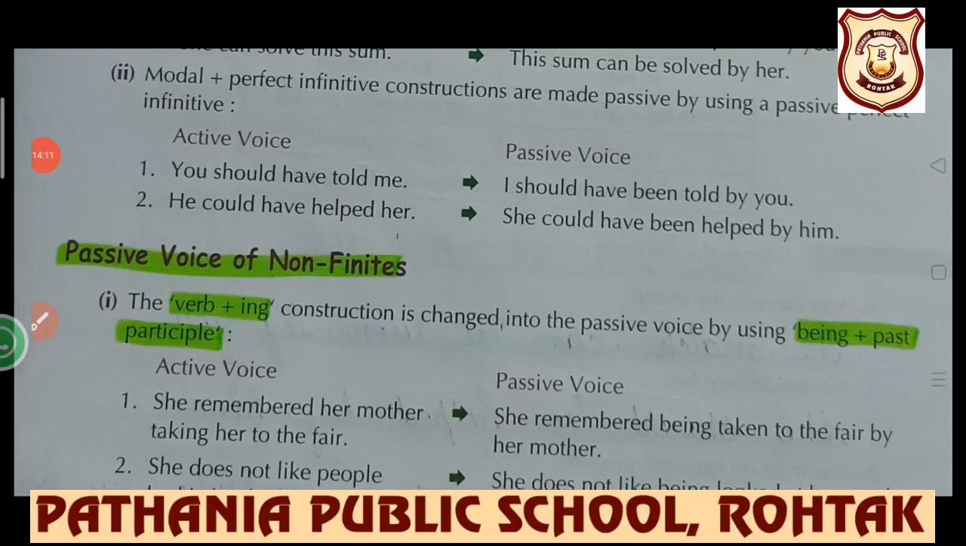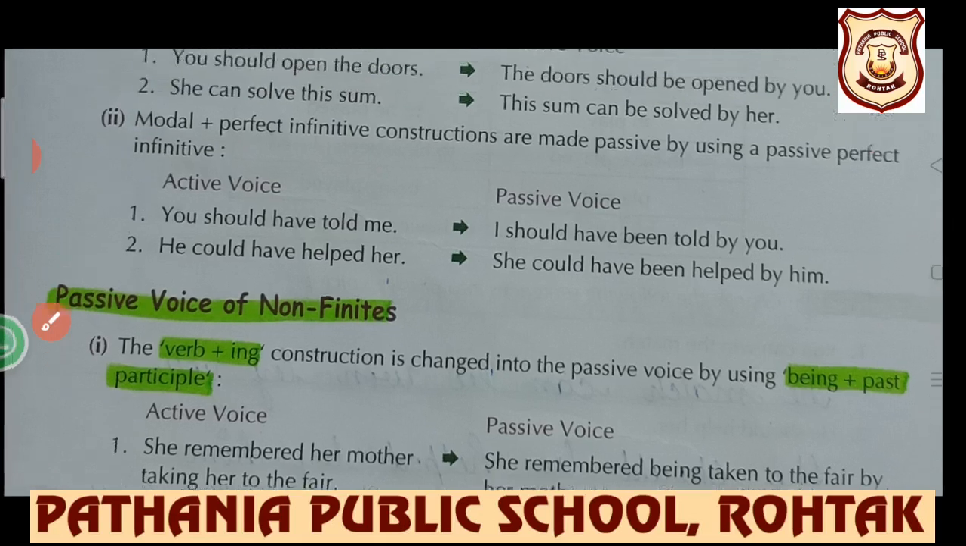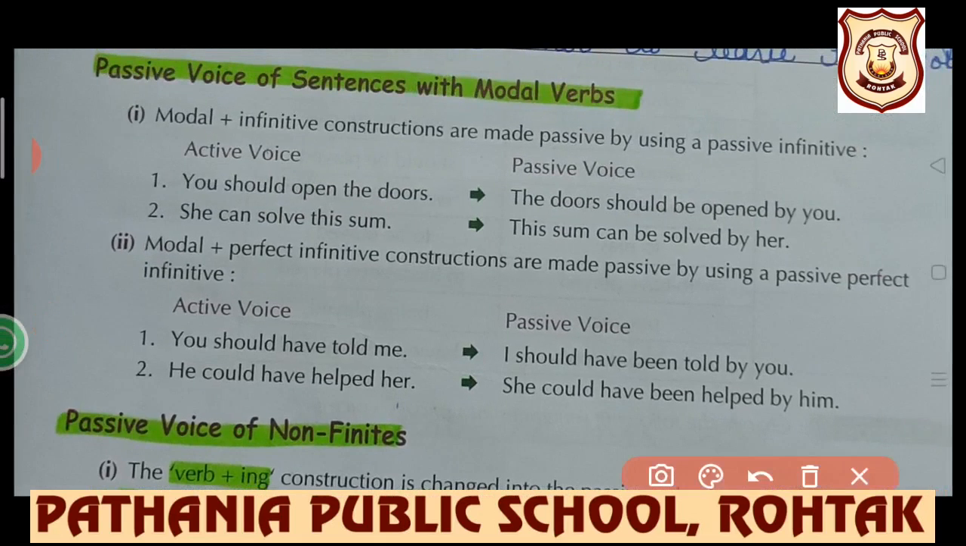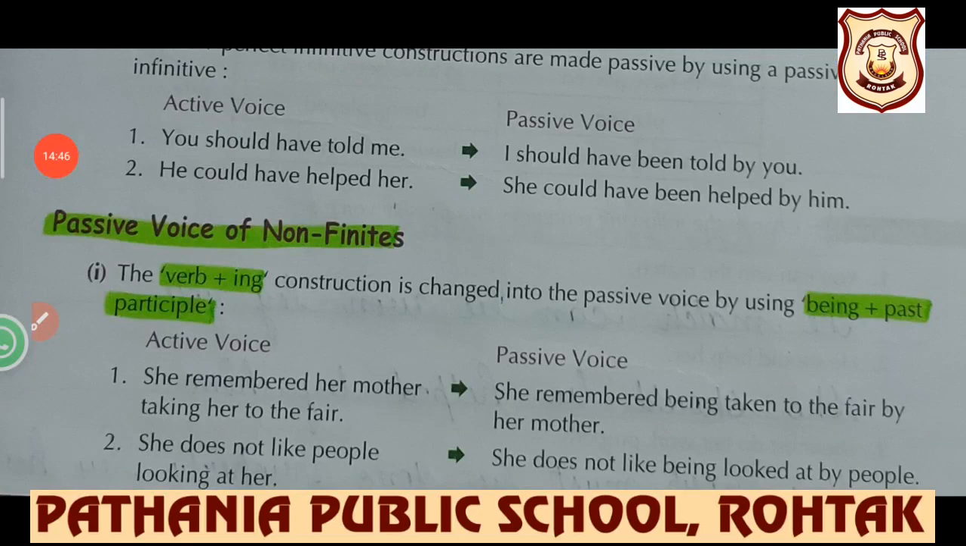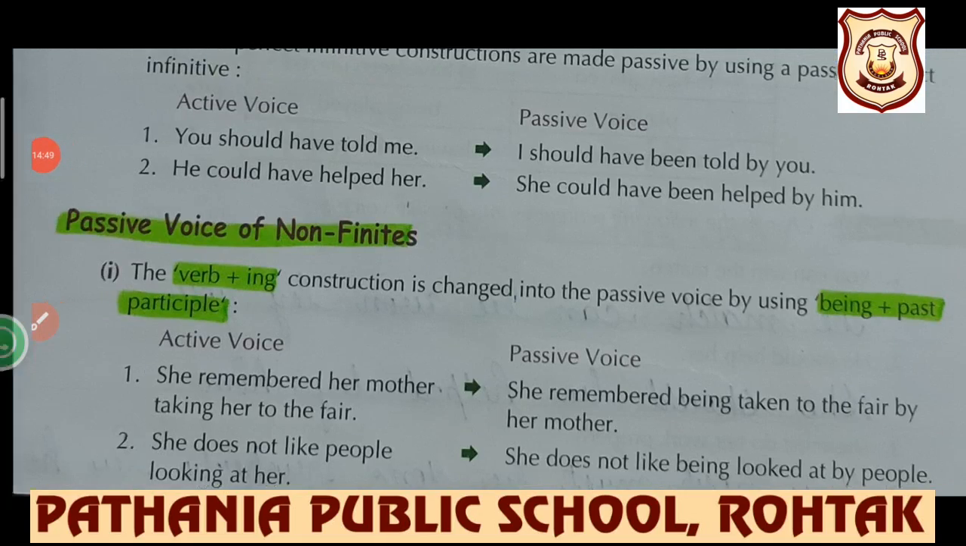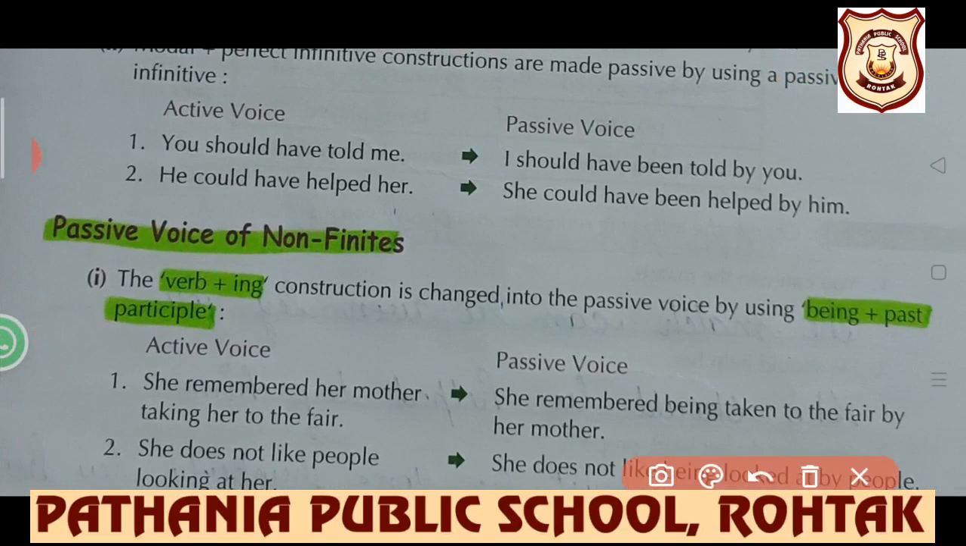Further we have modals plus perfect infinitive construction. Perfect infinitive means should have, would have, could have, that would be added. Modal plus have plus third form of the verb. Students, if modals are there, then in passive it becomes modal plus be. But if perfect infinitive is there, then it becomes modal plus have plus been plus third form of the verb. Let's see the formation. The active voice is: you should have told me. What would be the passive formation?